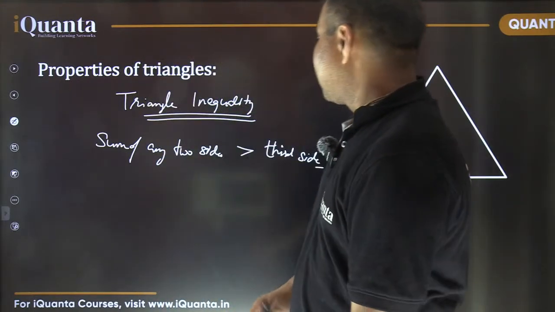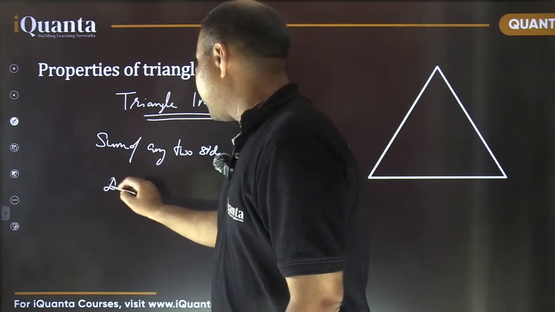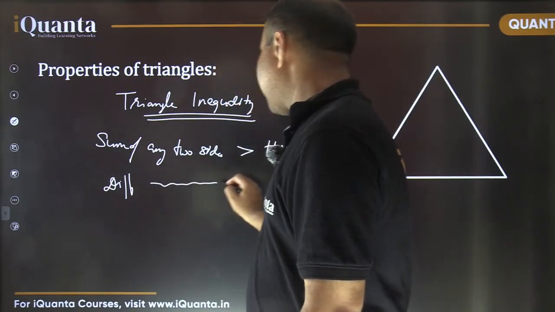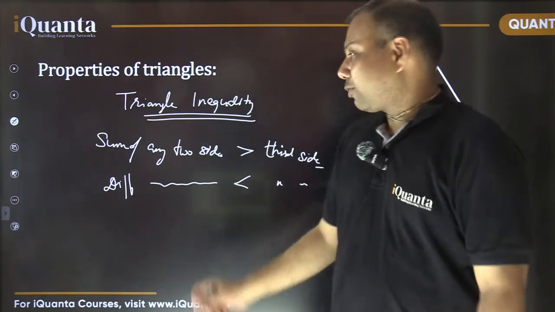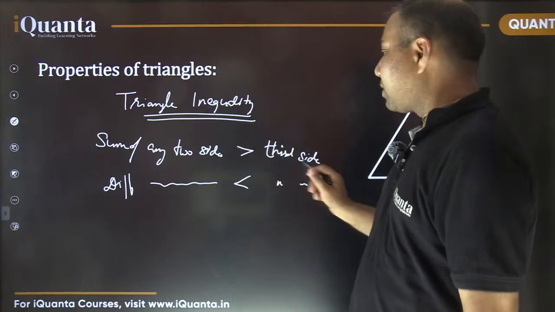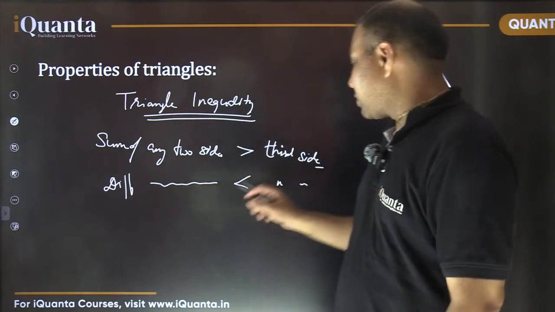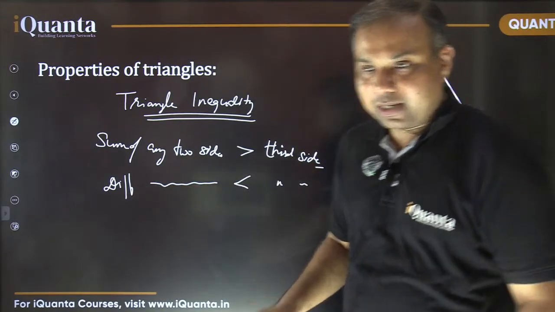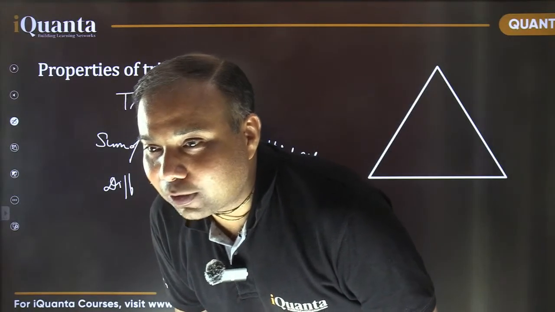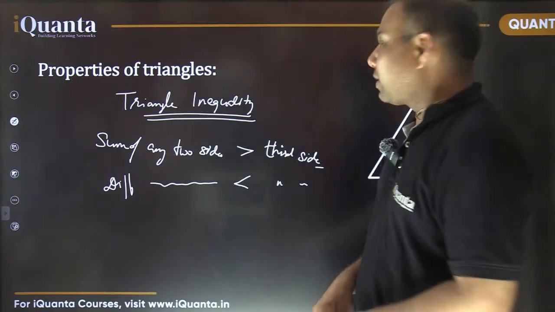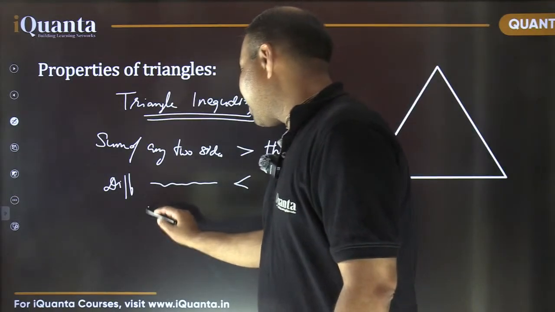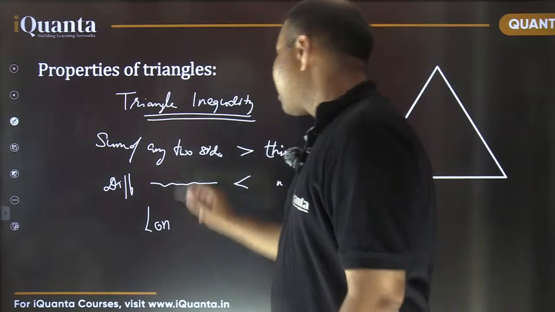Difference of any two sides is less than third side. That's nice, Aditya. Good. So difference of any two sides must be less than the third side. Okay? So sum of any two sides must be more than the third side, and difference of any two sides must be less than the third side. That's perfectly fine. Good. Thank you, Usha. Nice. So longest side must be smaller than sum of other sides. So that is the best way or shortest version of triangle inequality.